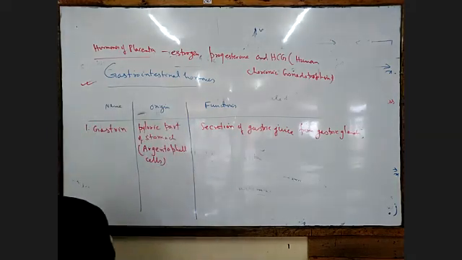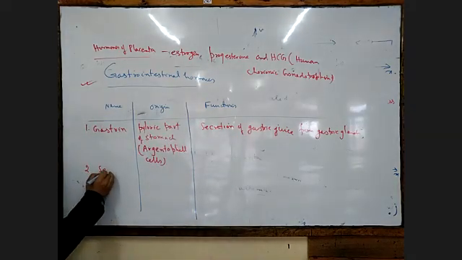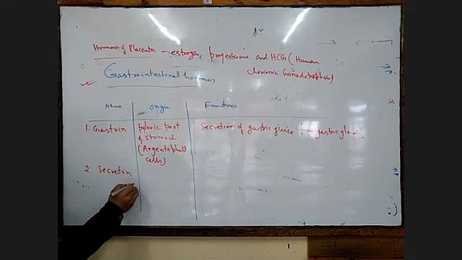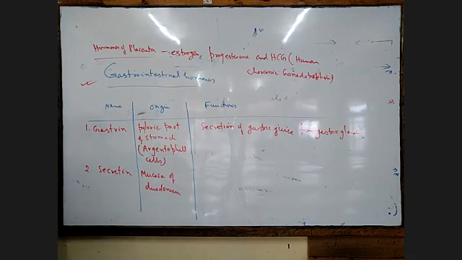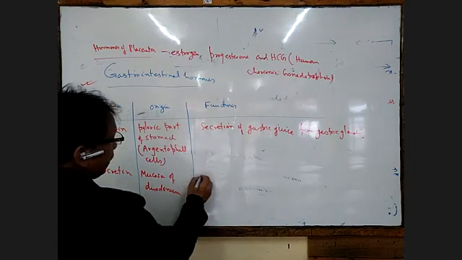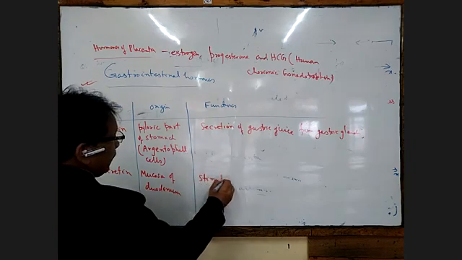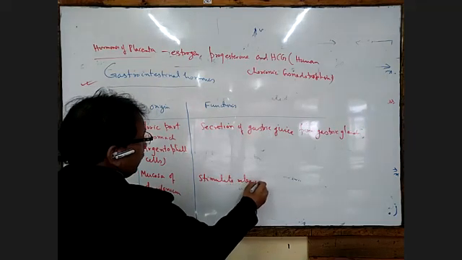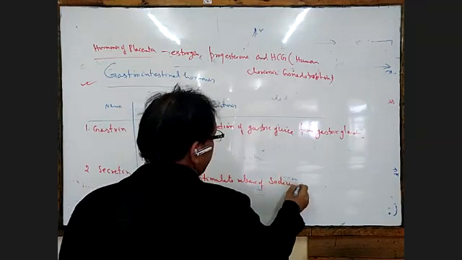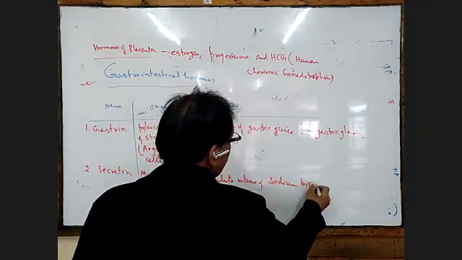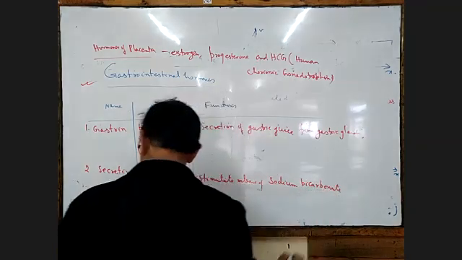Then the second one is the secretin hormone. It is secreted from the mucosa of the duodenum, and it stimulates the release of sodium bicarbonate from the pancreas and liver.